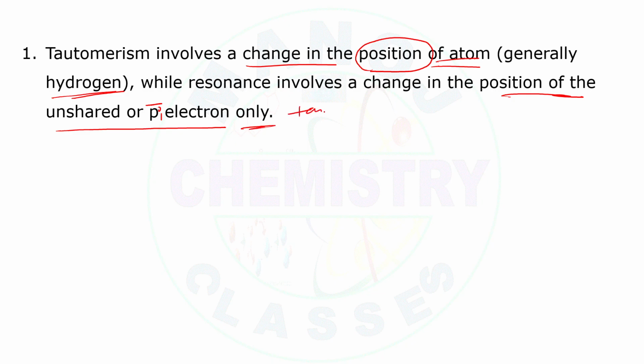In tautomerism, an atom is moved from one place to another, whereas in resonance, pi electrons are delocalized. That means they are moving from one place to another. So that's the main difference between tautomerism and resonance.